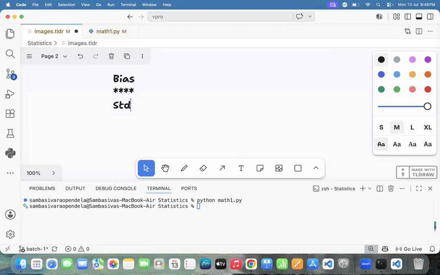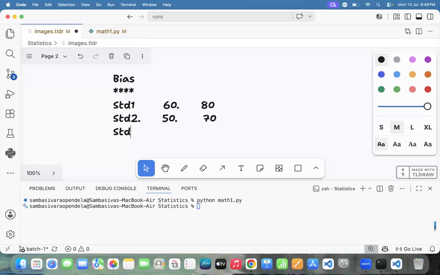For example, student one is there. The teacher predicted 60 marks, but the student got 80 marks. Student two: the teacher predicted 70 marks, but the student secured 50. Student three: the teacher predicted 50 marks, but the student got 70 marks.